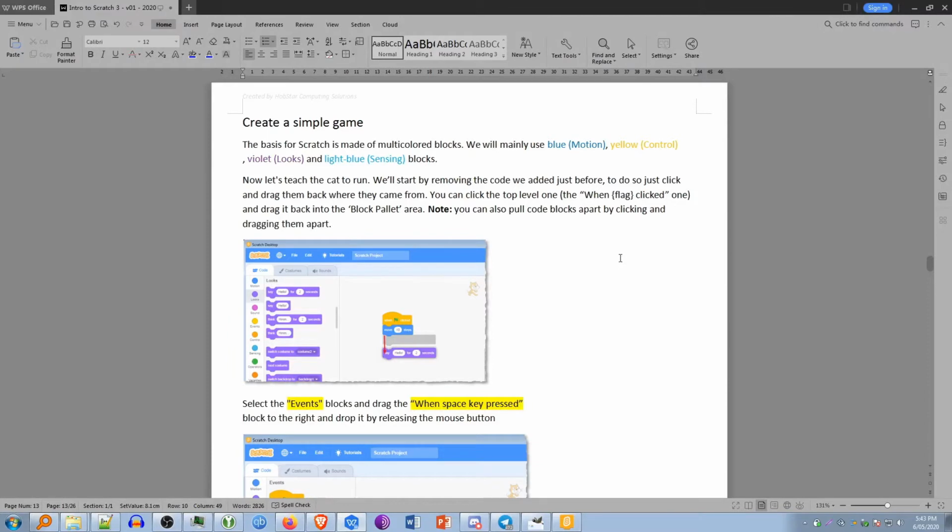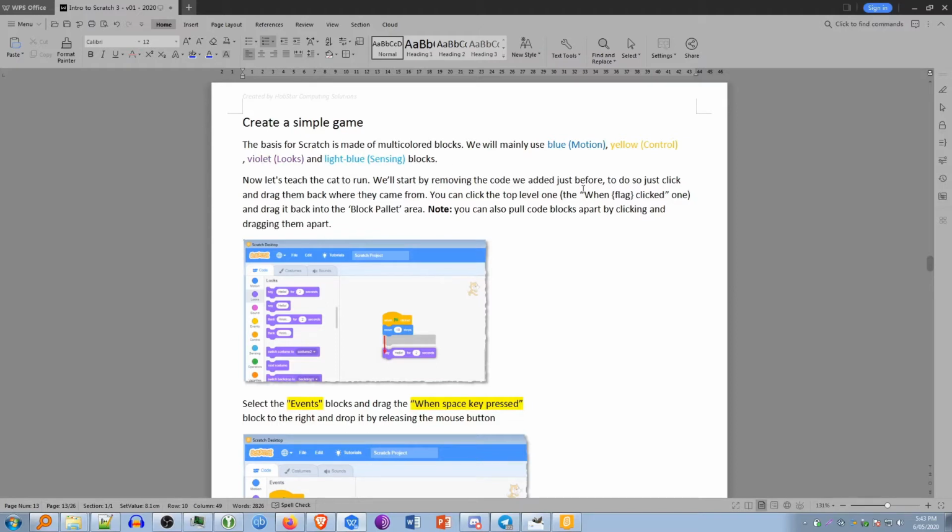Let's create a simple game. The basics for Scratch is made of multicolored blocks, as we've now learned. We will mostly be using the blue motion, the yellow control, violet looks, and the light blue sensing blocks. Now, let's teach our cat to run.